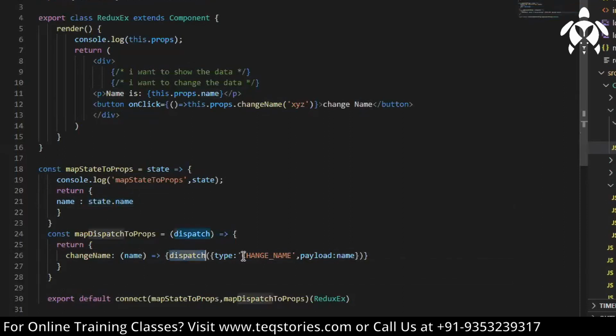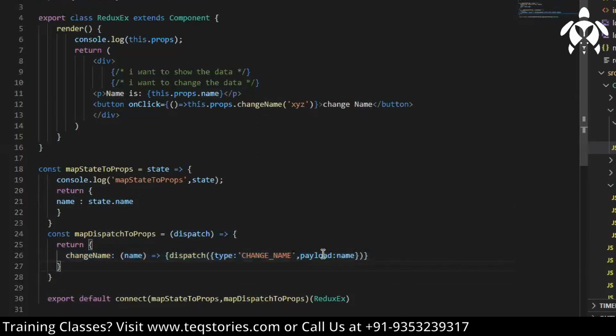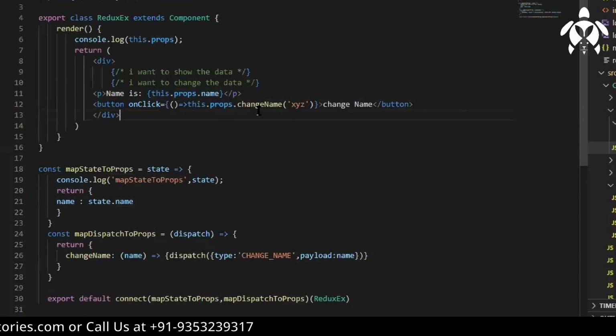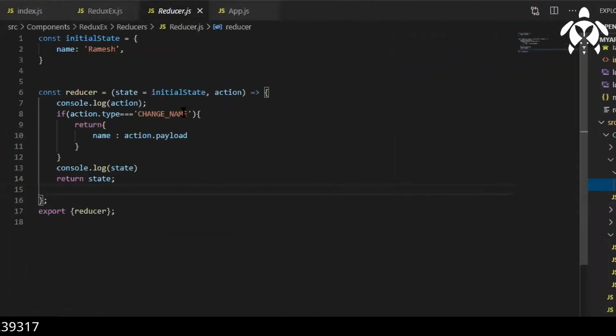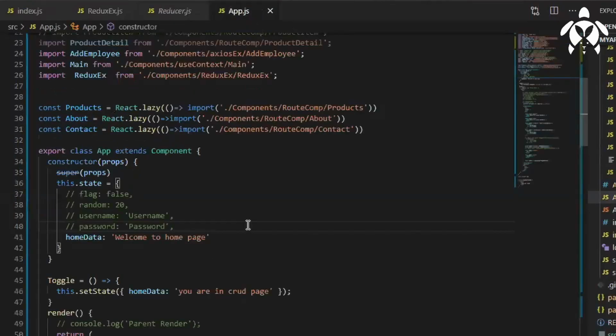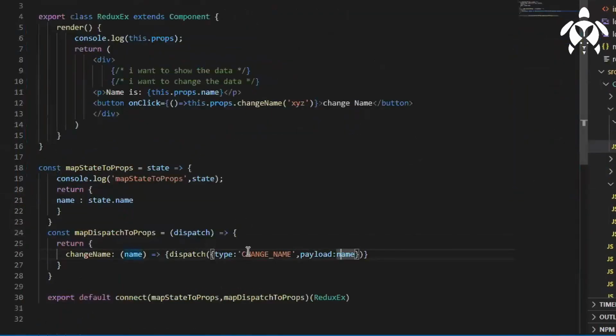Okay, dispatch type changeName and payload name. The name is coming from this function, this.props.changeName. We are passing the name, so that name goes here as the payload name. And here we are telling action.payload, right? So action.payload is coming from here only. So payload and type.